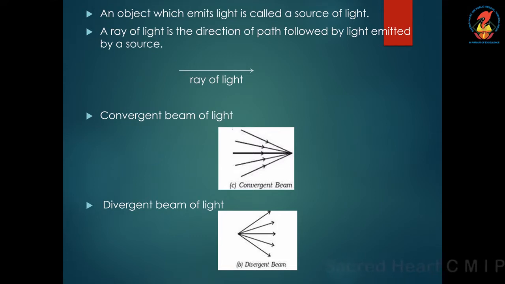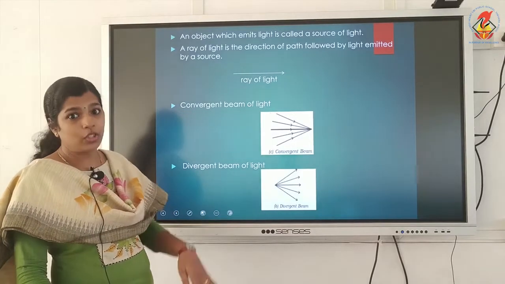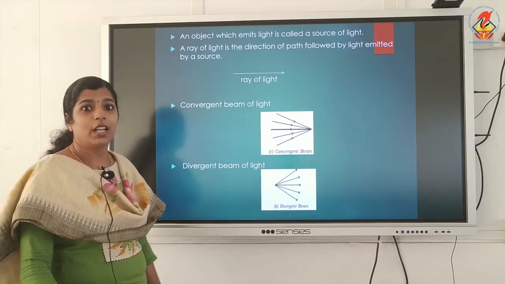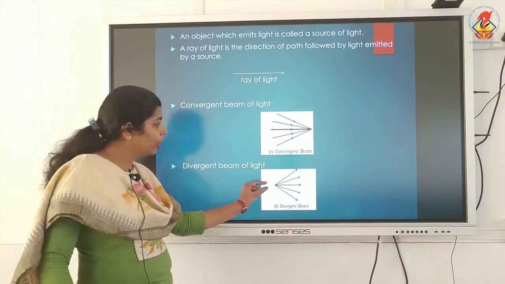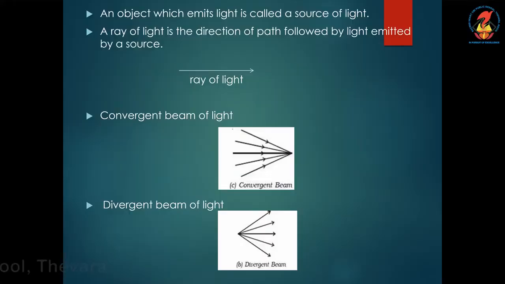The next one is the divergent beam of light rays. All these light rays appear to come from this point. That's known as a divergent beam of light rays. Or these light rays are moving away from this point.